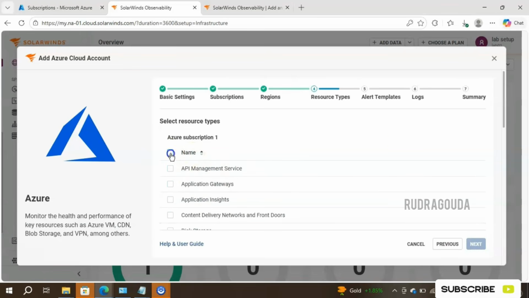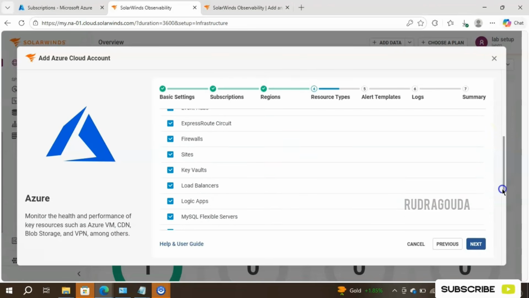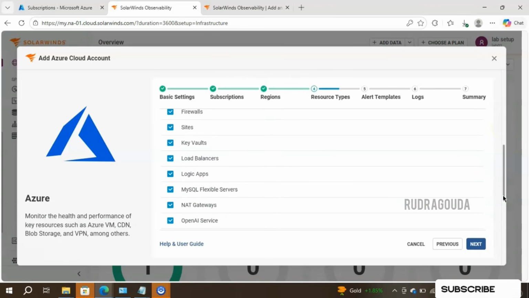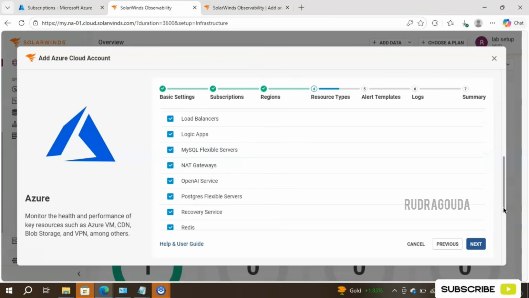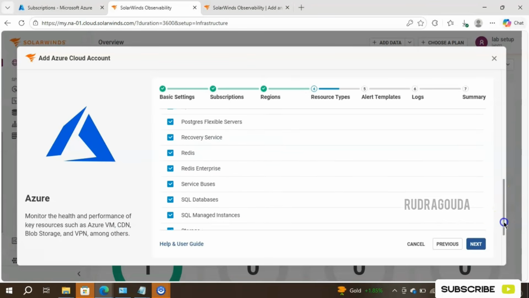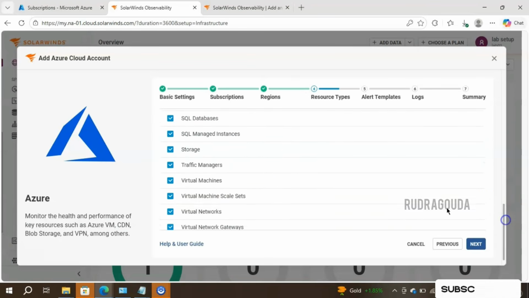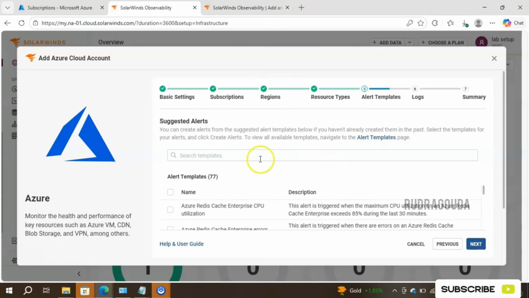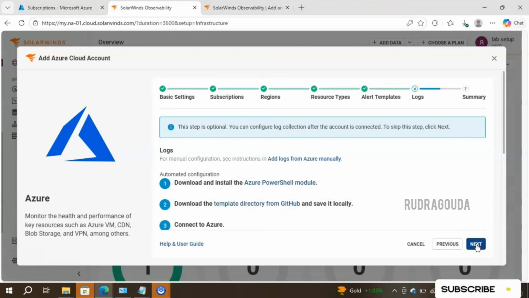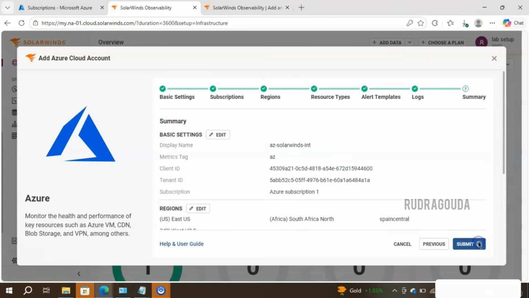Resource type also I'll select everything. Whatever you select here, based on that the monitoring will start. For example, currently in my environment I have the virtual machine and I have some disk, so I wanted to monitor that. If you come down, you are able to see that virtual machines should be selected and storage also should be selected. Okay, so simply click on next. Resource type, if you want to set up any template over here, select it. Right now I am not selecting anything. Click on next, next, and finally click on submit.